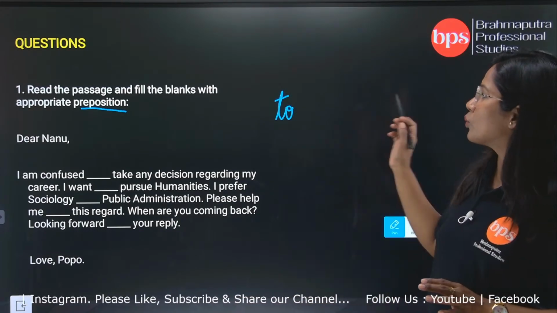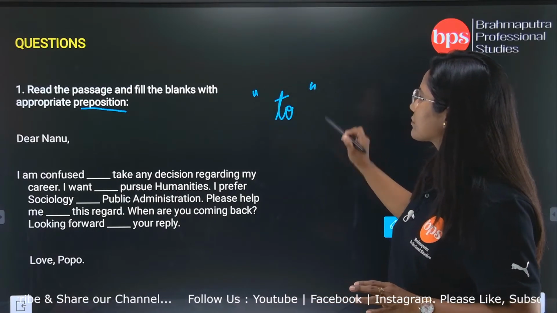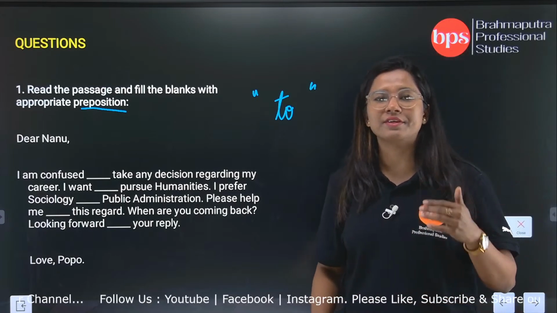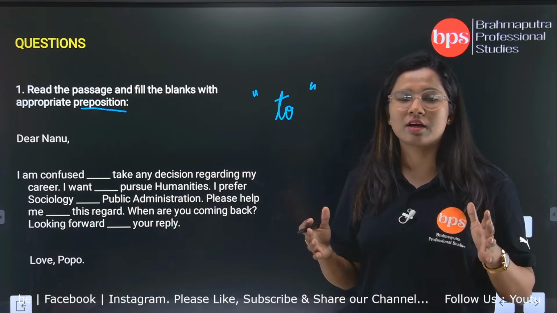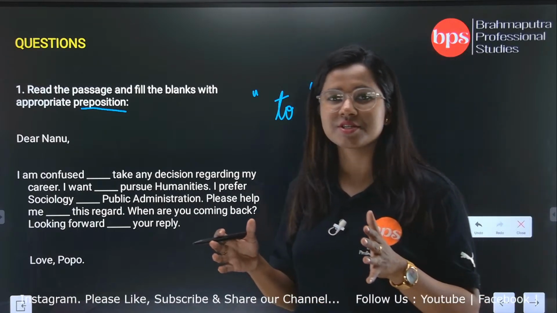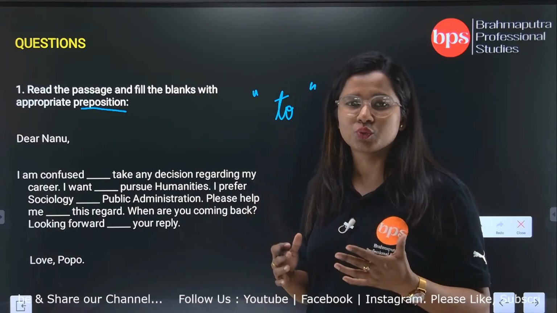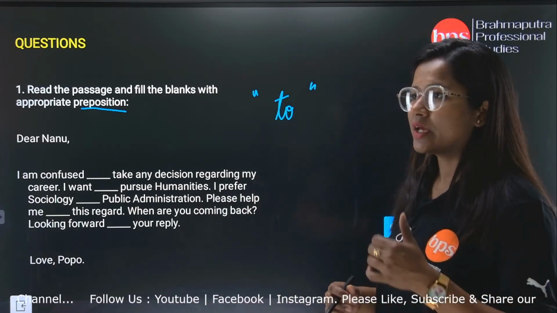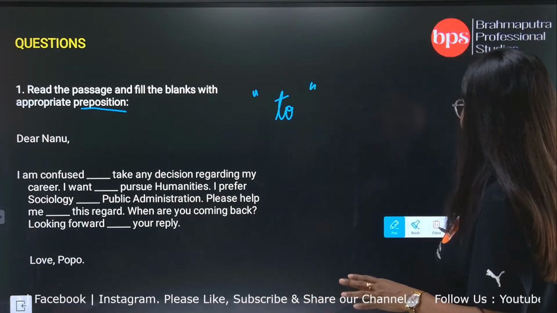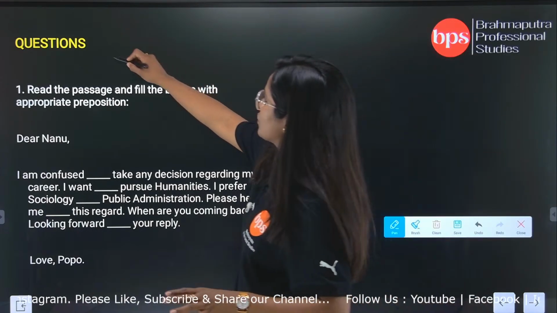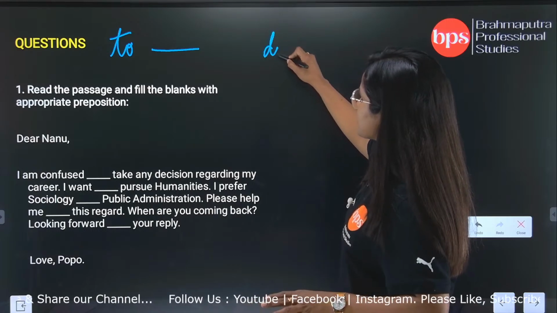Now see, the word to is a preposition which is applied in various scenarios, in various different perspectives or in different concepts. We use the preposition to in case of direction.